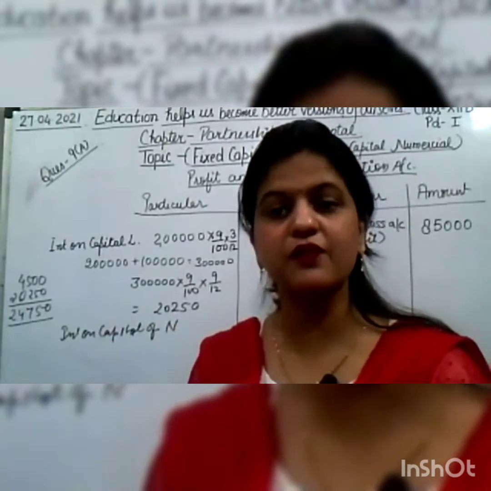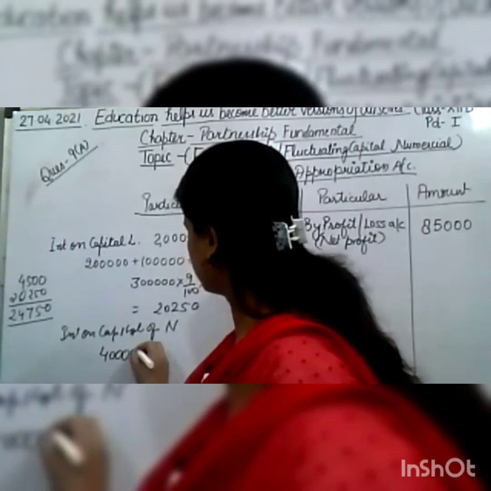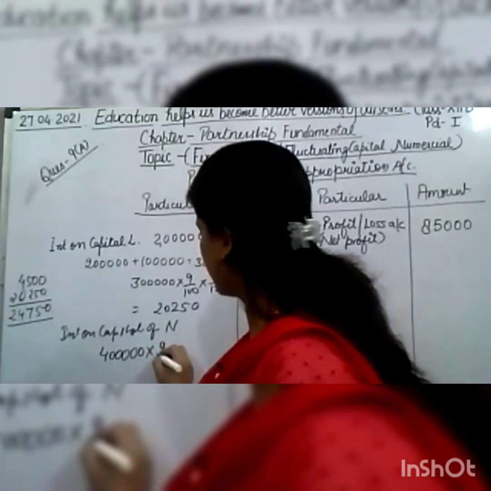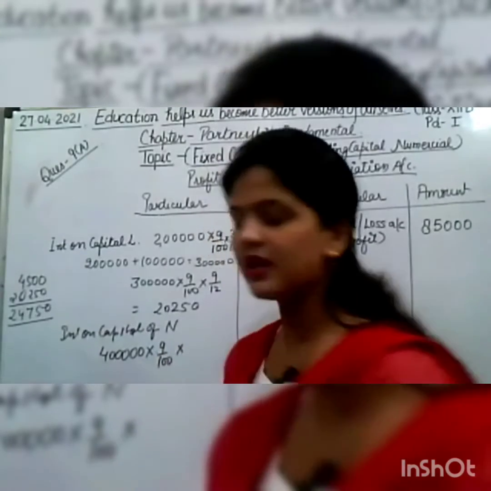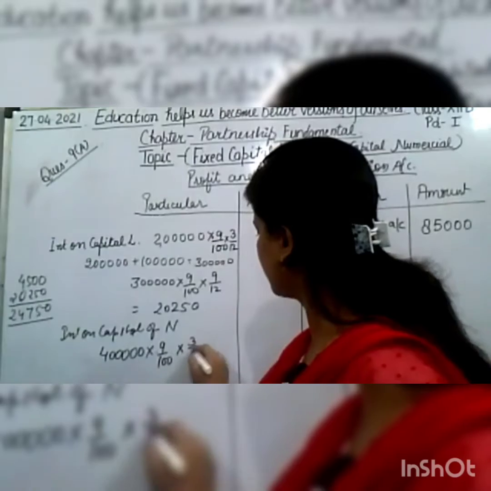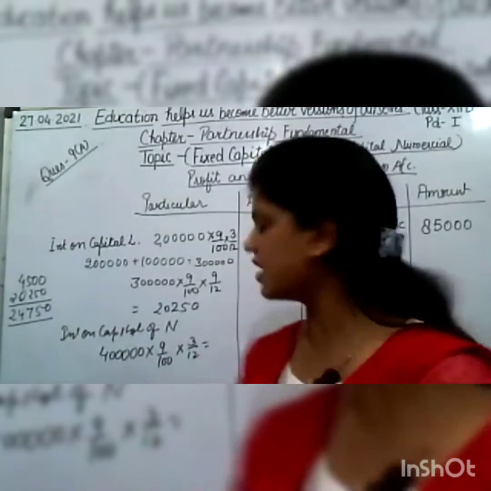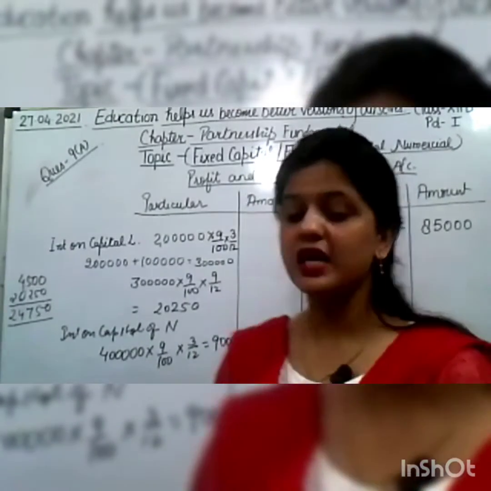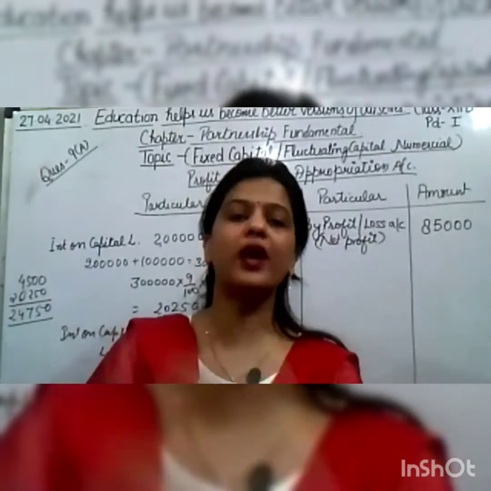The capital is given 4 lakh, so 4 lakh into 9%. How many months? 3 months, 3 by 12. After calculating this, we'll get 9,000. See, now on 1st July, N is withdrawing 1 lakh.